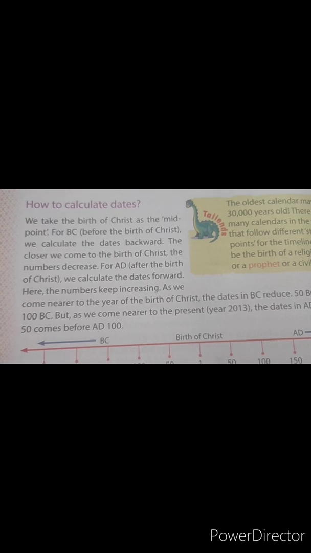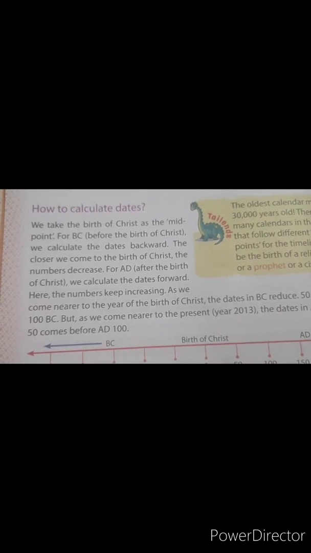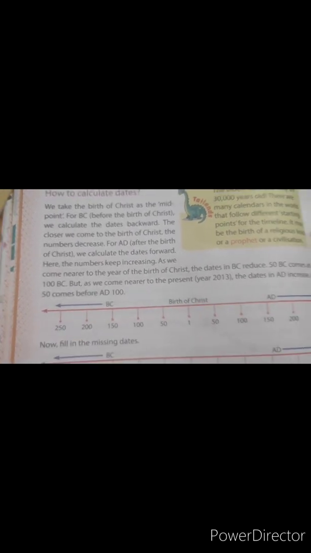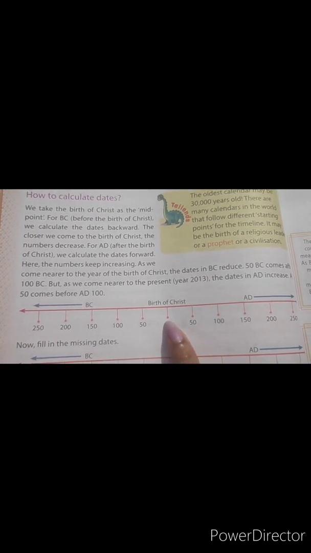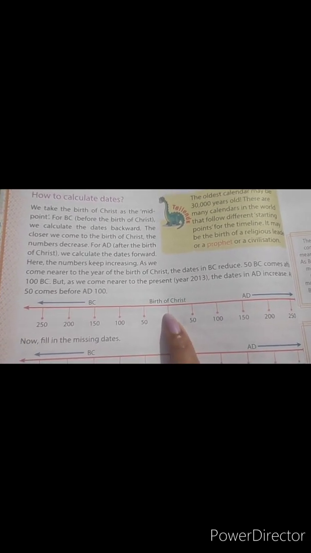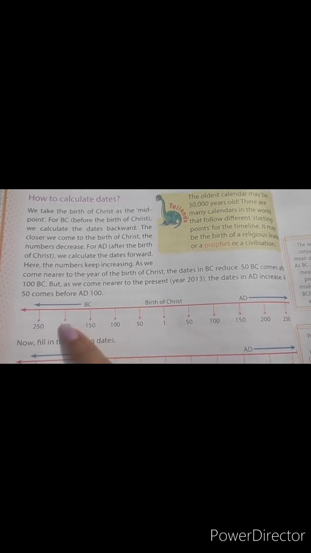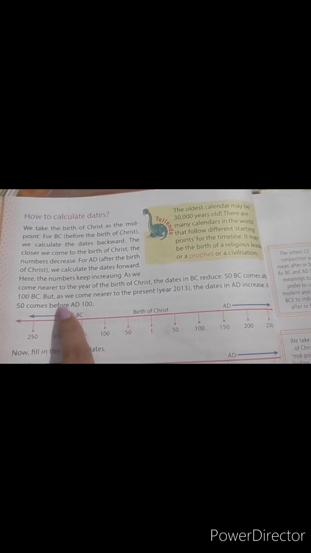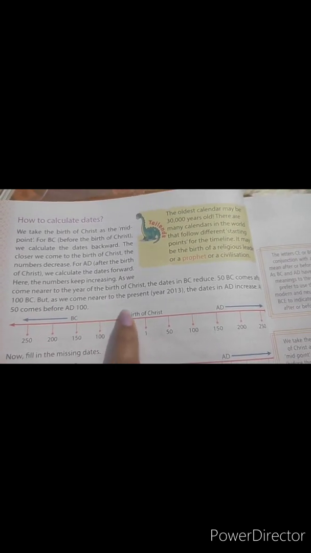Now the next topic is how to calculate dates. We take the birth of Christ as the midpoint. For BC, before Christ, we calculate dates backward, means in descending order, like this.